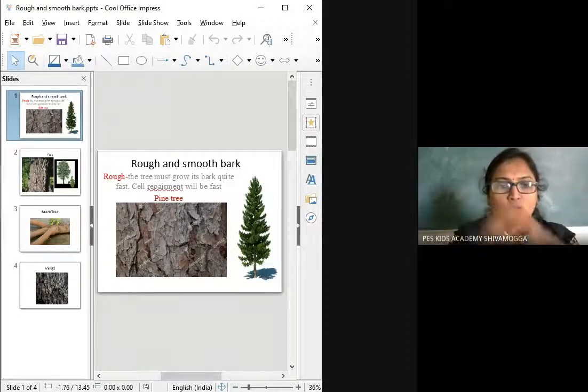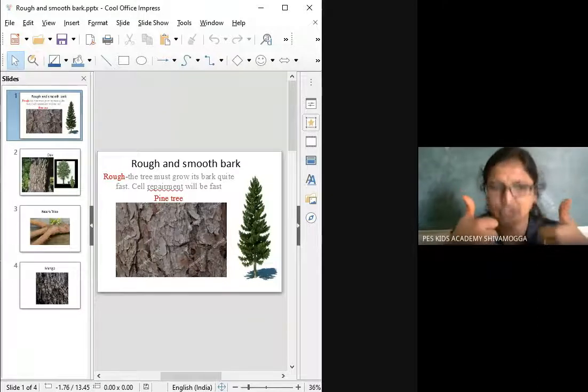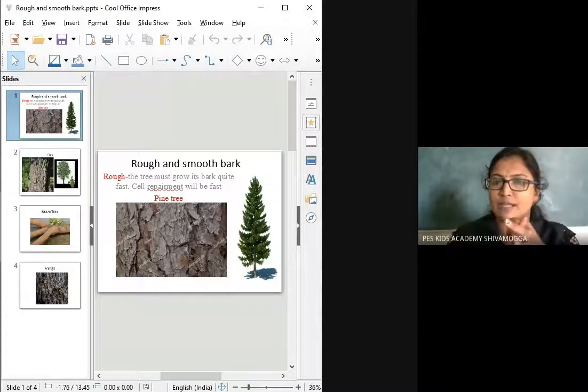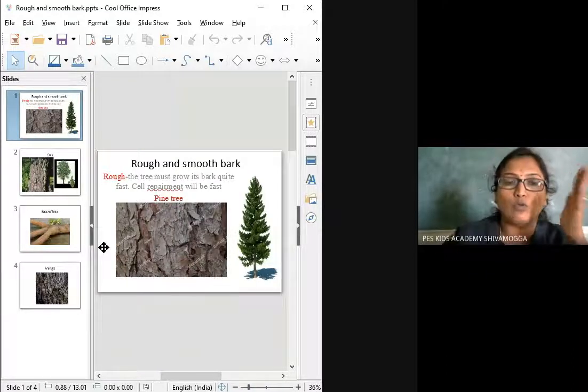You can explain to your parents even, right? So now you have the capacity to tell your parents, right? Yes or no? Yes, you can share with your friends why these plants have a rough bark and why these plants have a smooth bark. Rough bark plants grow very fast, very quickly.